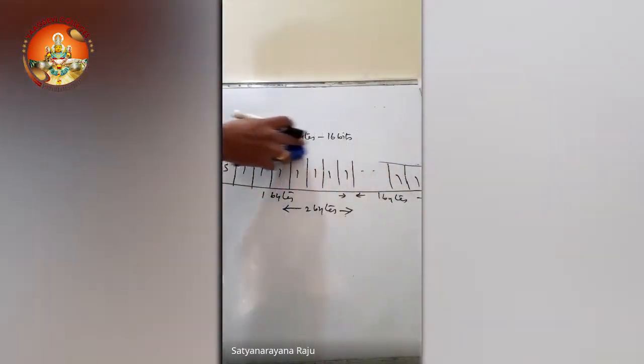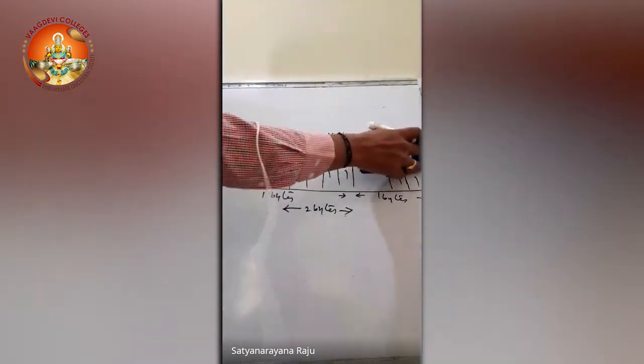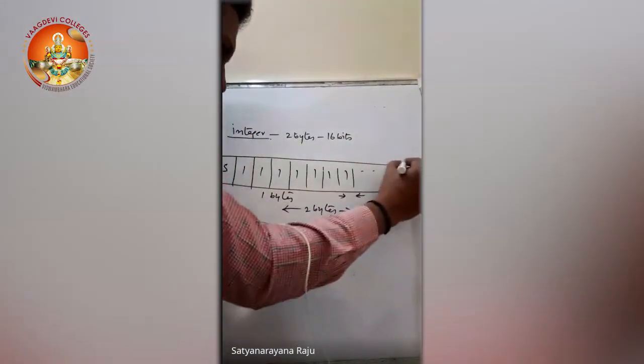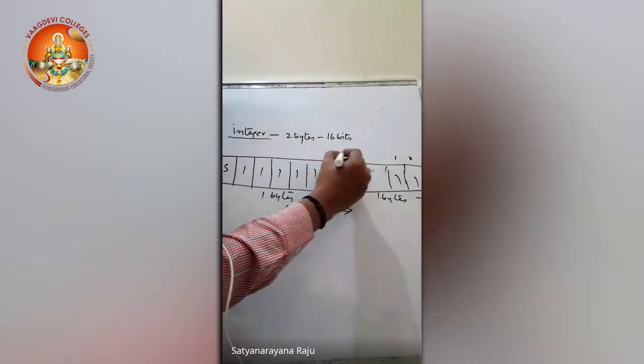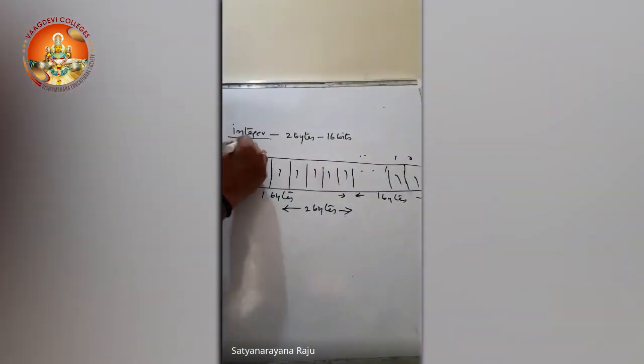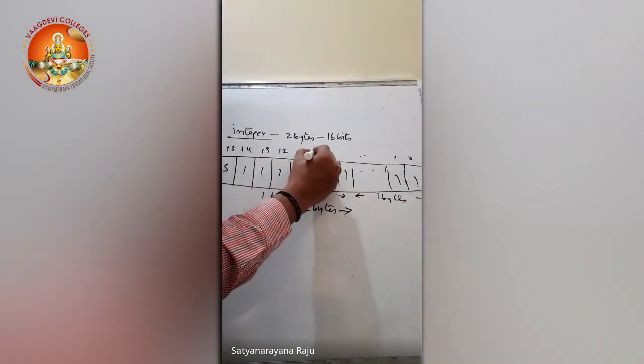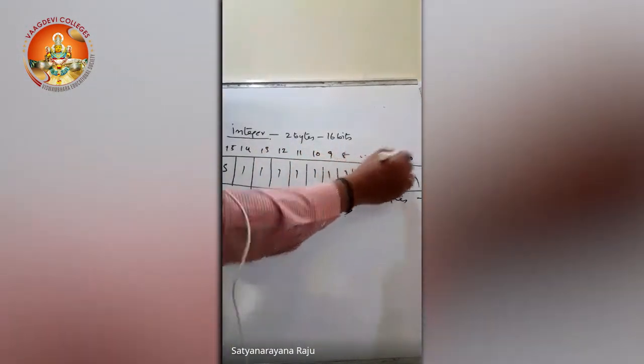Numbering from 0, 1, up to 15, 14, 13, 12, 11, 10, 9, 8, you can do this.